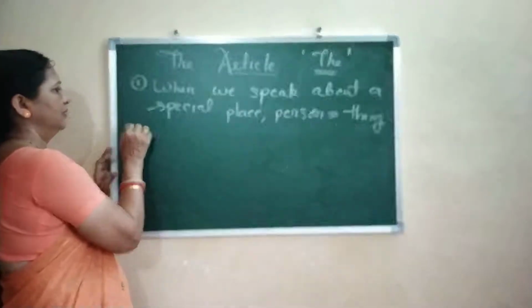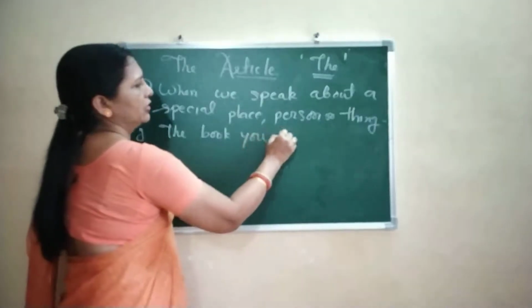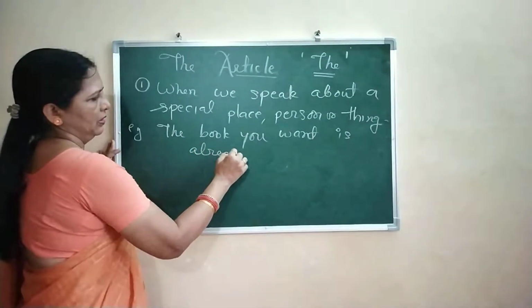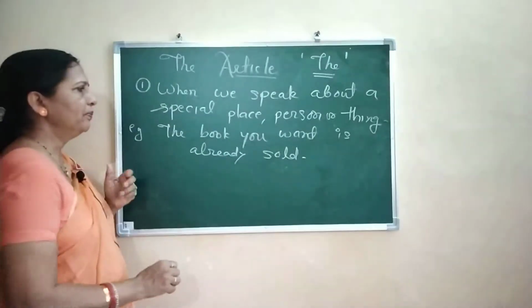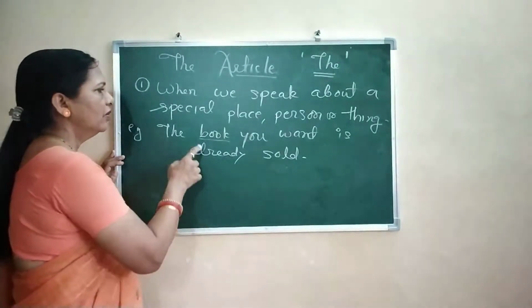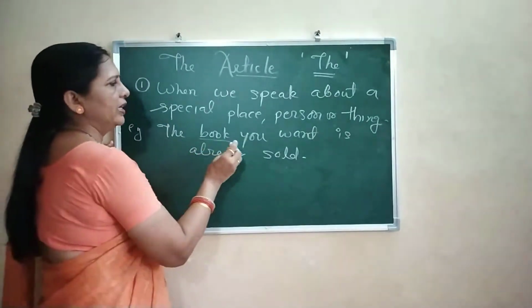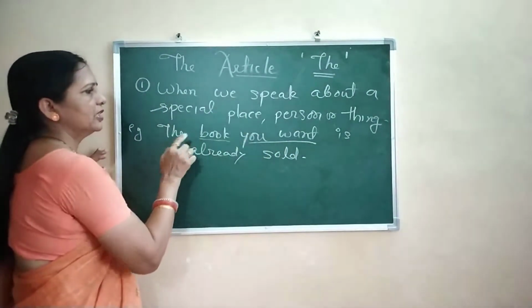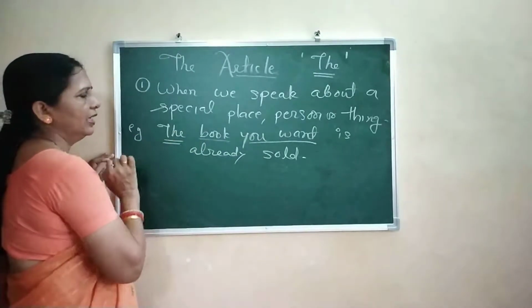For example, the book you want is already sold. So this book is coming for the first time. But we are not talking about any book. Here the sentence is speaking about the book you want. So something special, a thing special, and that's why the article the.